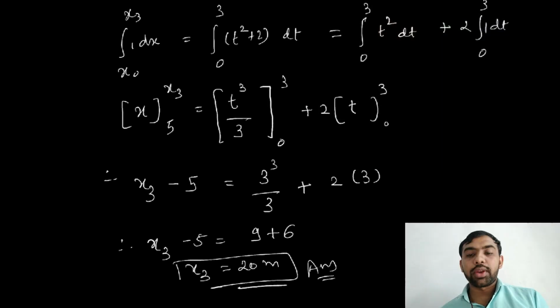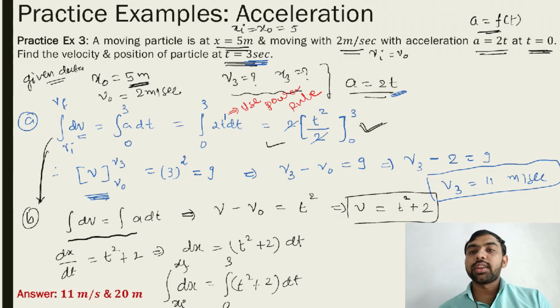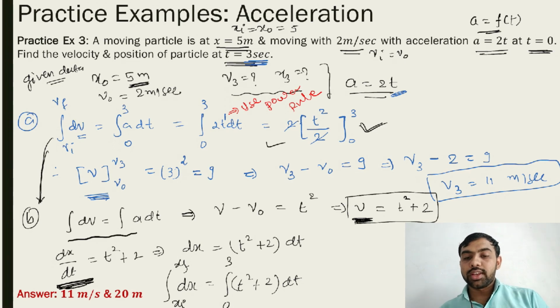See, when you are doing this operation, then you take an integration. For v you take an integration separately, and for x you take an integration separately. For x, you first find v. You find v first, then you put v is equal to dx by dt, and take integration. In this way you get the final answer. Okay, all of you must note this. Then after we go to the next one. Note it.